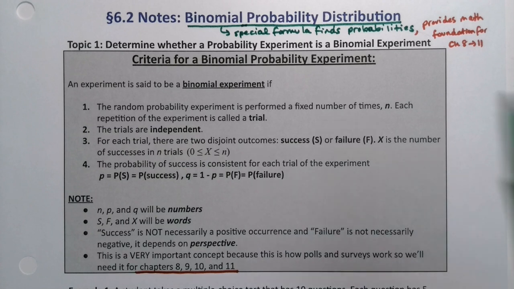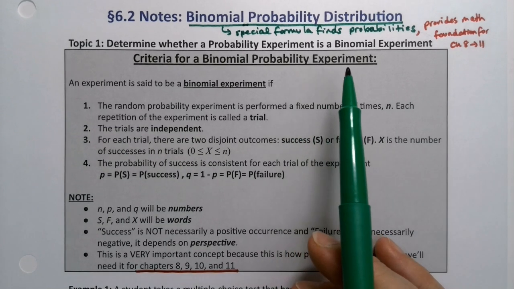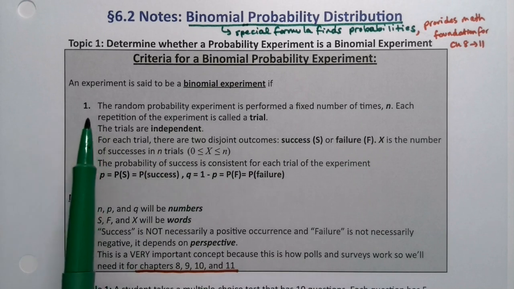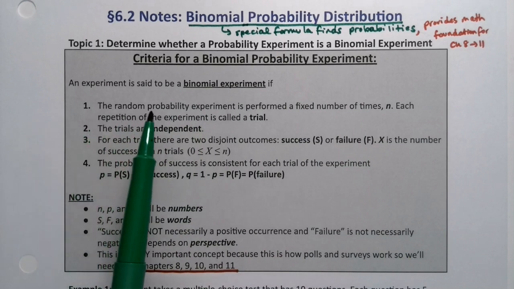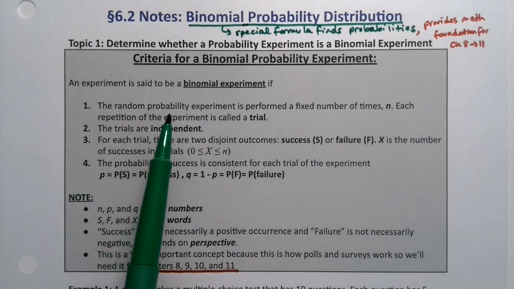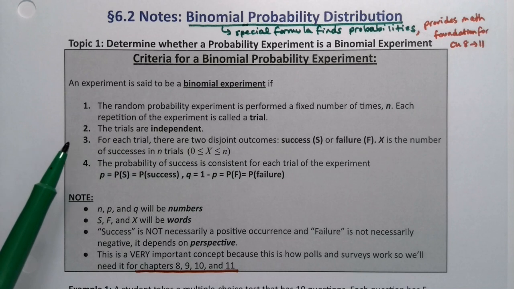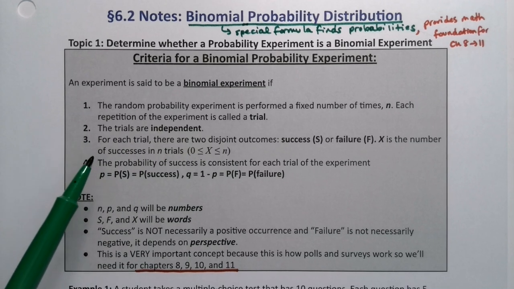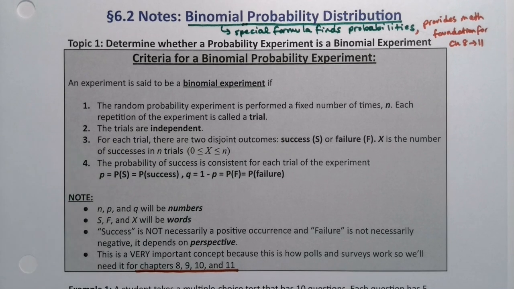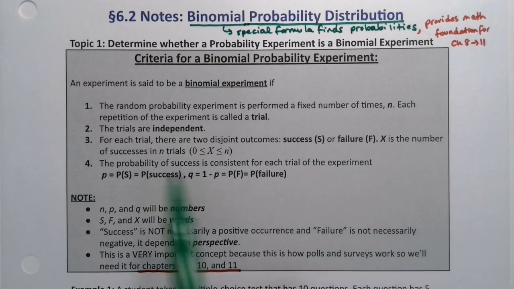All right, so the criteria for a binomial probability experiment: number one, the random probability experiment is performed a fixed number of times n. Each repetition of the experiment is called a trial. Those trials are independent. For each trial, there are two disjoint outcomes, success or failure. And x is the number of successes in those n trials.